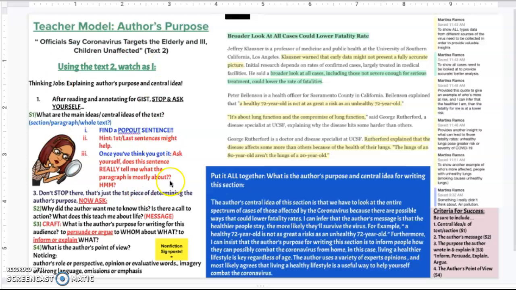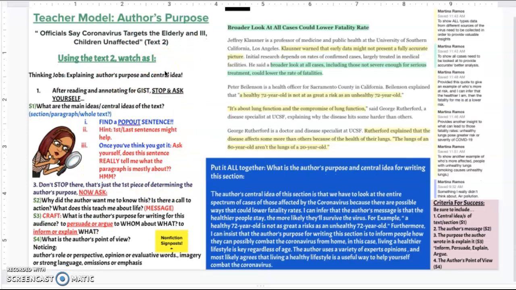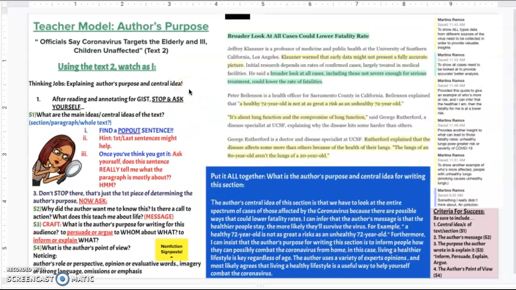So that might have been a lot to process. These are all your thinking steps. You're going to have to infer sometimes. You're going to have to double check your central idea. You are going to try the same with another section of the text. But for right now, just kind of process everything you saw and get ready to try in the next section.